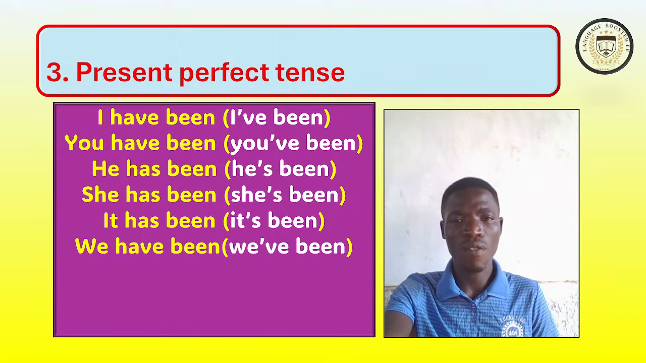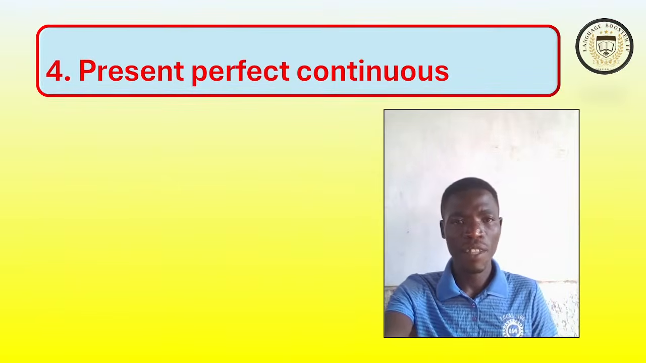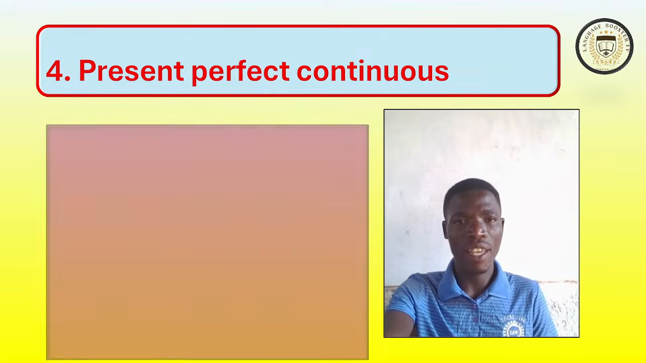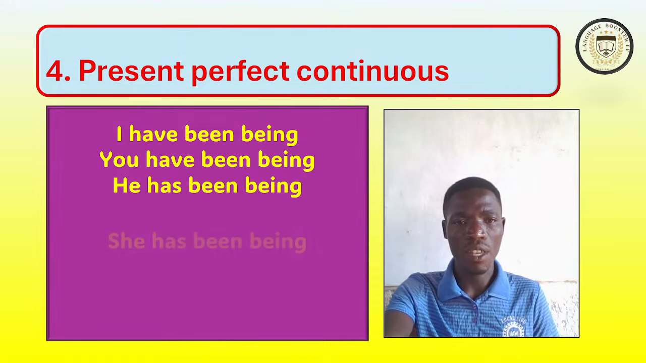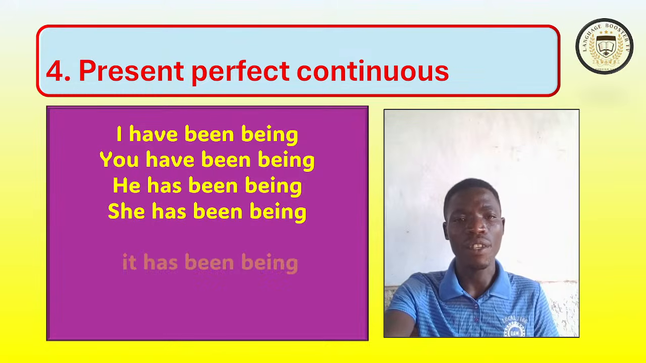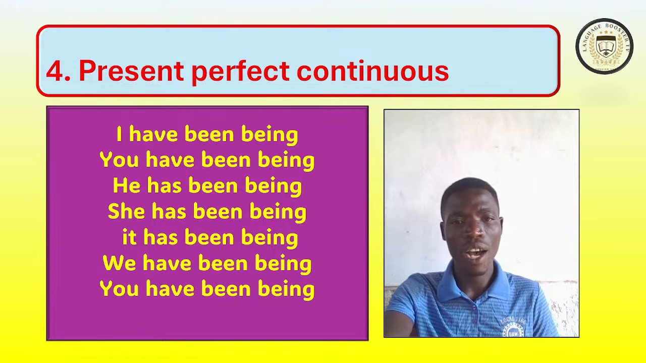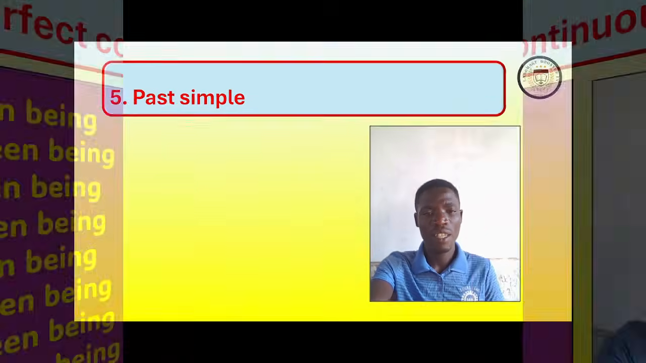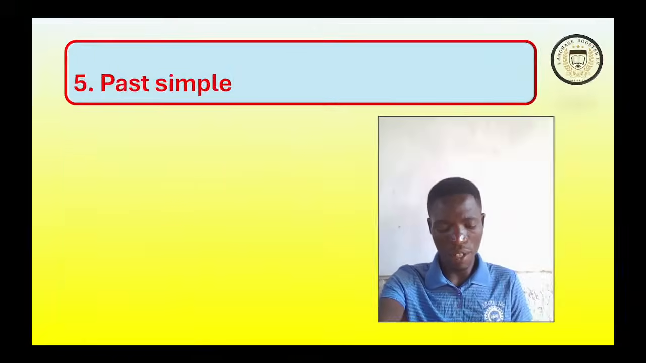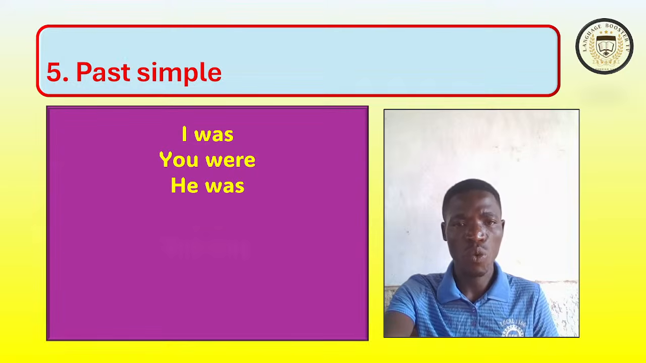it's been, we've been, you've been, and they've been. In the present perfect tense, we can say I have been being, you've been being, he has been being, she has been being, it has been being, we have been being, and you have been being, and then next, they have been being. Alright. In the past simple, you say I was, you were, he was, she was, it was,